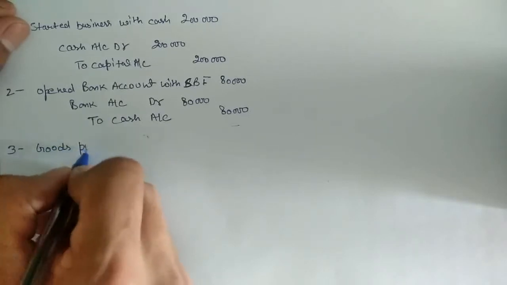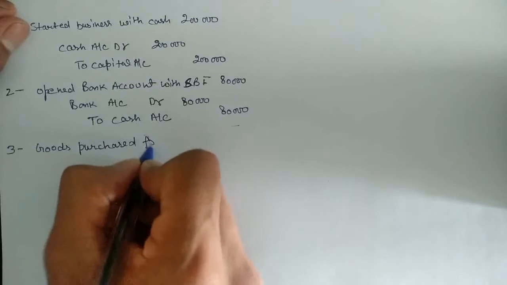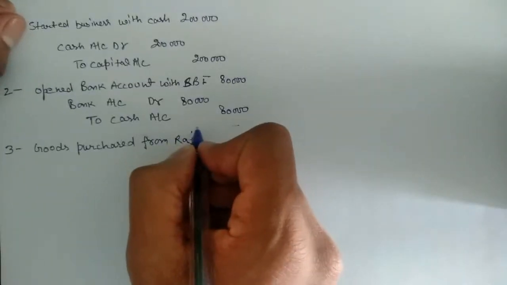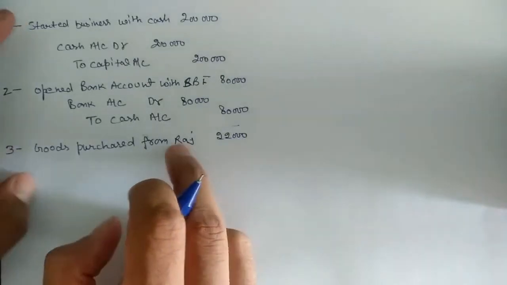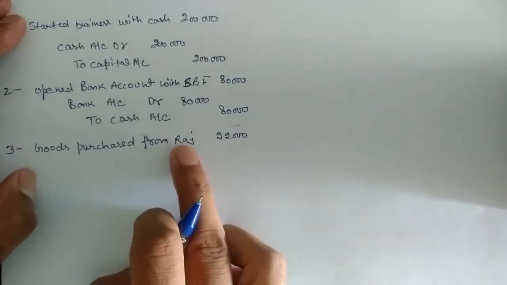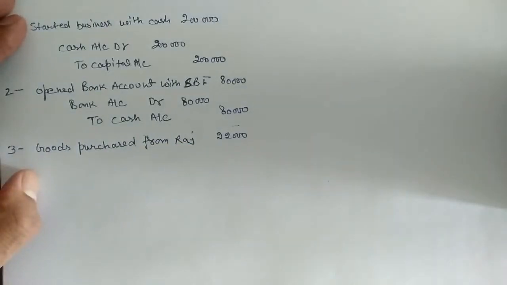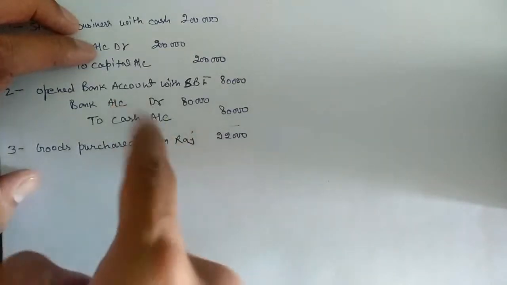Next entry is goods purchased from Raj, and amount is 22,000. So we purchased goods from Raj and they don't mention whether in cash or through cheque, so we will take it as a credit entry.